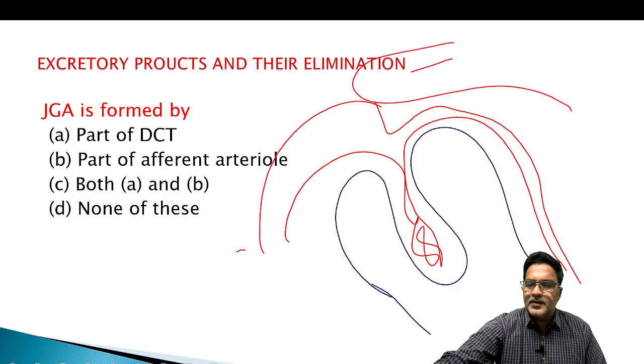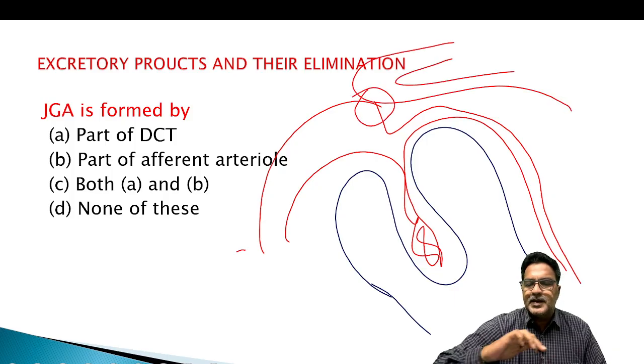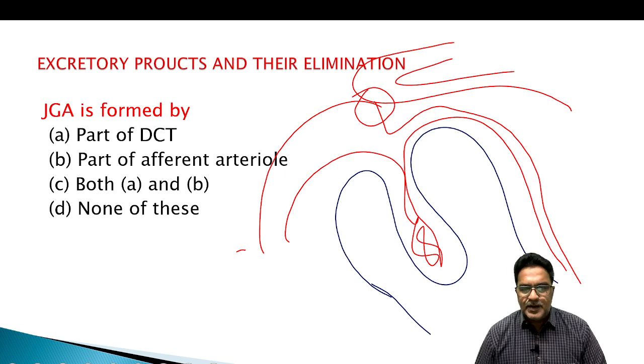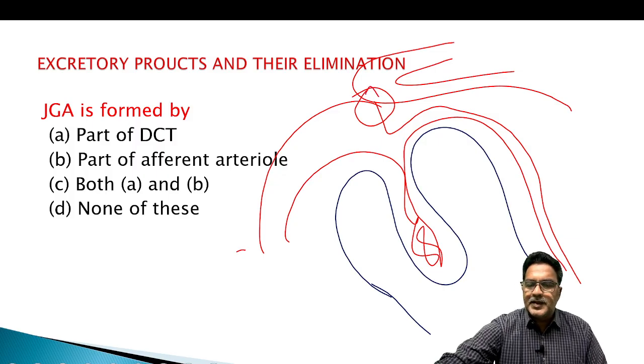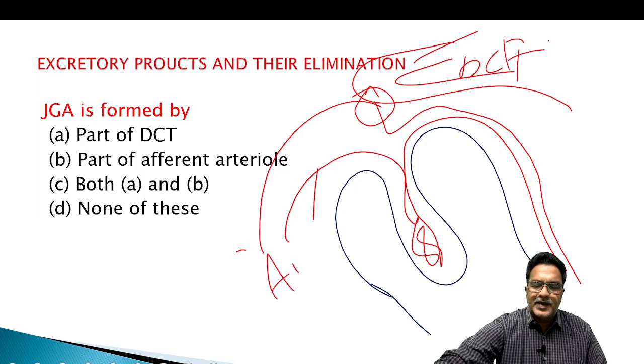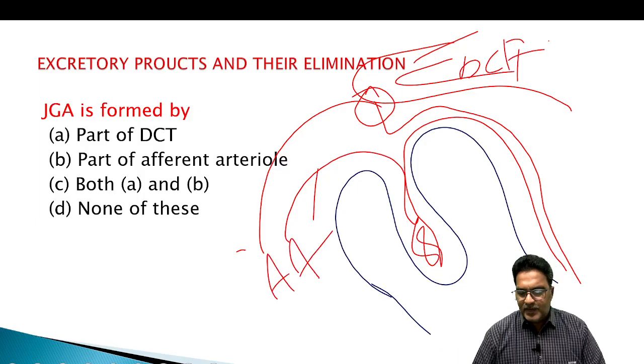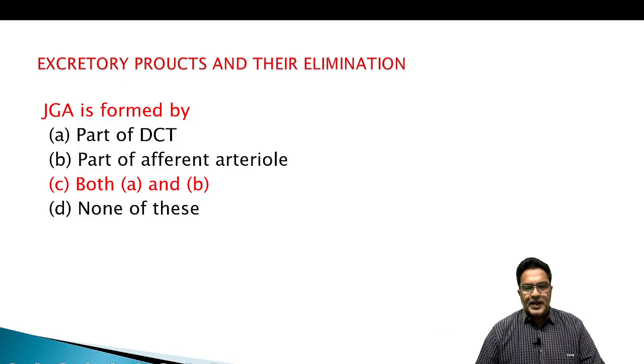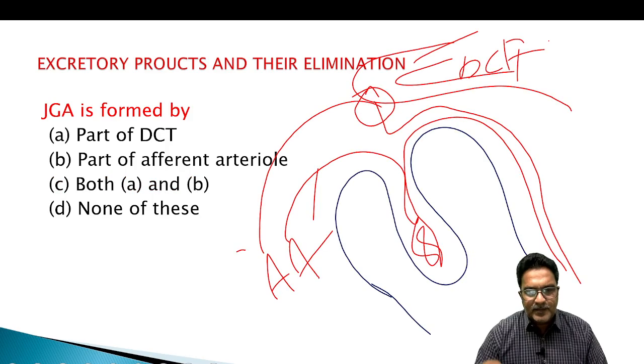Then the distal convoluted tubule connected to the afferent arteriole is going to form the juxtaglomerular apparatus. So who are the participants here? One is DCT, distal convoluted tubule, and the other is afferent arteriole. So what is our answer then? Both A and B, part of DCT and part of afferent arteriole.